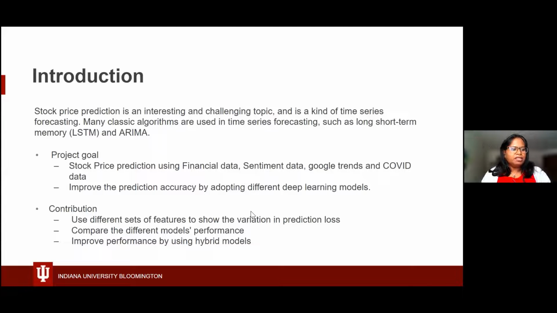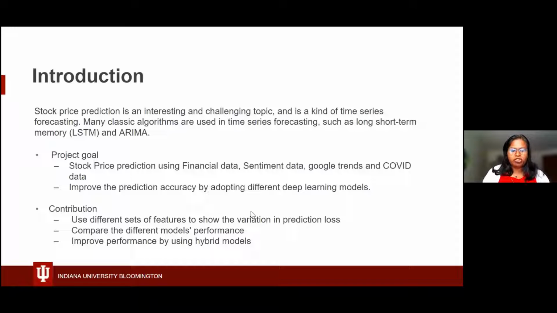Using time series data analysis for stock price forecasting is complex and challenging because many factors can influence stock prices. Such factors can be analyzed over time for the stock price prediction. Machine learning and deep learning have been shown to obtain a better forecast for stock prices than the traditional approaches. So this is what we have tried to do in this project. And for this, we have used various models, for example, LSTM and ARIMA.